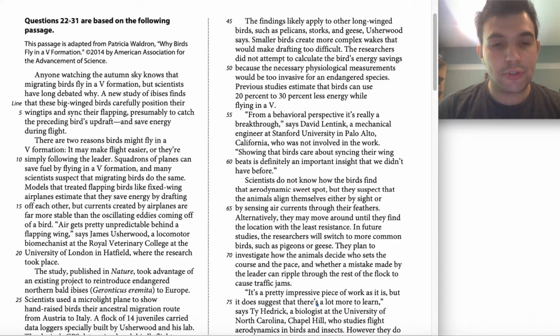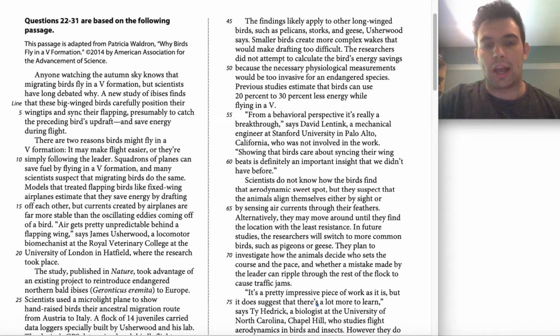All right, so the first thing that I'm going to do when I'm looking at this passage, before I dive into the actual content of it, is I'm going to observe this note up here. I notice it says, "Why Birds Fly in a V Formation" as our title, and it's from the American Association for the Advancement of Science. That's going to help me keep in mind what is the overall topic here, and what is the tone, right? This is a scientific paper in Nature. So that's helpful for me when I'm thinking about the language that they're using.